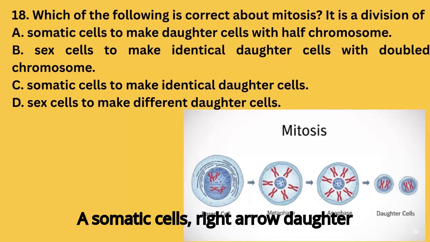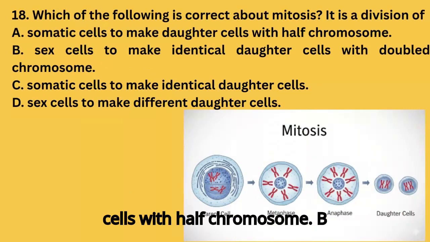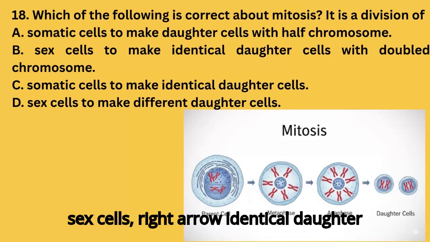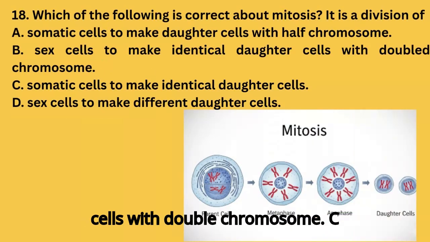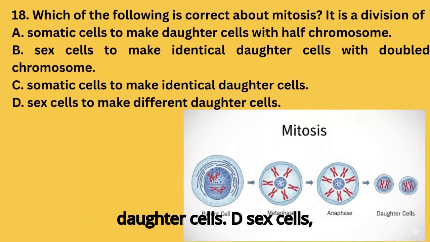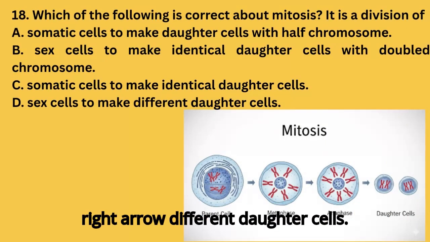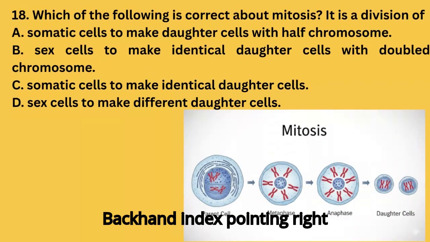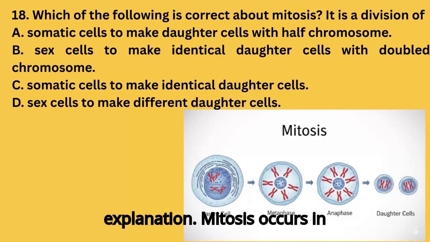A. Somatic cells: daughter cells with half chromosome. B. Sex cells: identical daughter cells with double chromosome. C. Somatic cells: identical daughter cells. D. Sex cells: different daughter cells. Explanation.